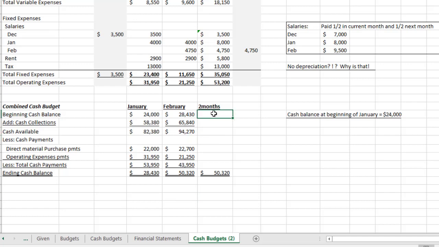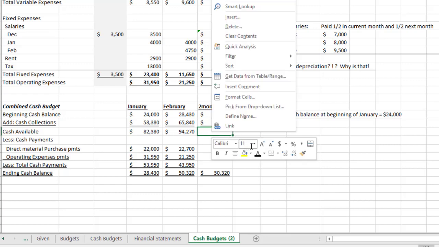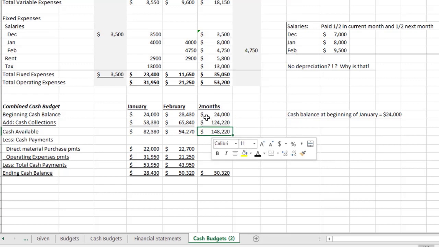Whatever I end with in February is what I end the 2 months with. Whatever I begin the 2 months with is what I put here. So since I begin January with $24,000, I begin the 2-month period with $24,000. Now I add up these two to see how much cash I bring in for both January and February. If I take all of this cash, the $24,000 and the $124,220, that means I expect to have available to me $148,220.